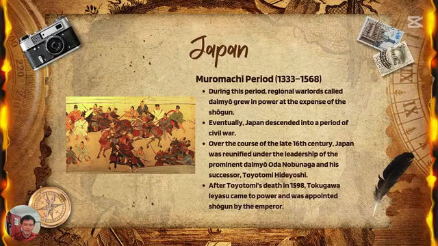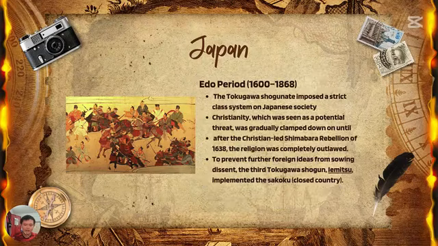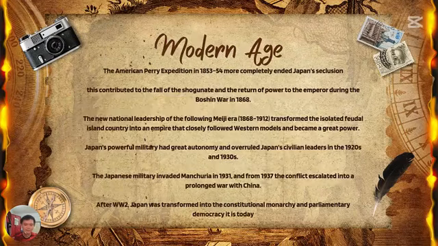Yeah, and then his successor Tokugawa came, and then he started the Edo period. In the Edo period, he took all the experience from the last two shogunates. So he imposed a strict class system on Japanese society, and he also did sakoku, which is closing the country. So he stopped other foreign ideas from coming into Japan.